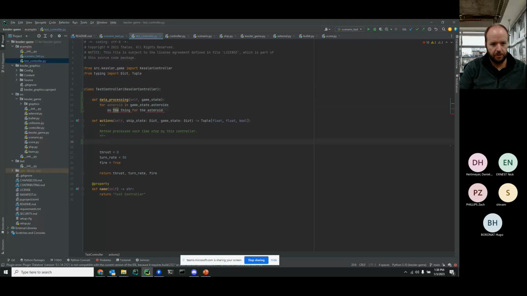You then call your data processing function to do that data processing, stuff like that. But you do have to have this actions method defined.